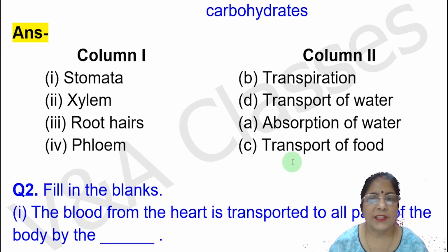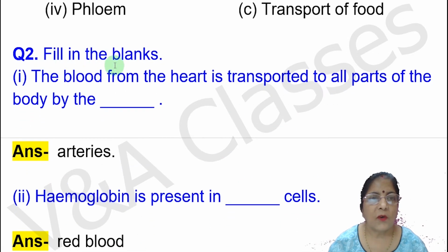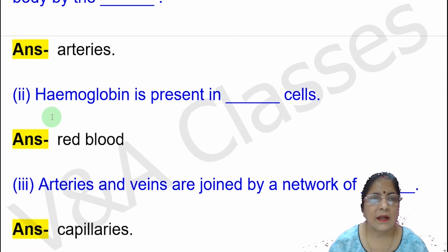For phloem, function will be transport of food. Now fill in the blanks. First fill in the blank. The blood from the heart is transported to all parts of the body by the dash. Answer will be arteries.